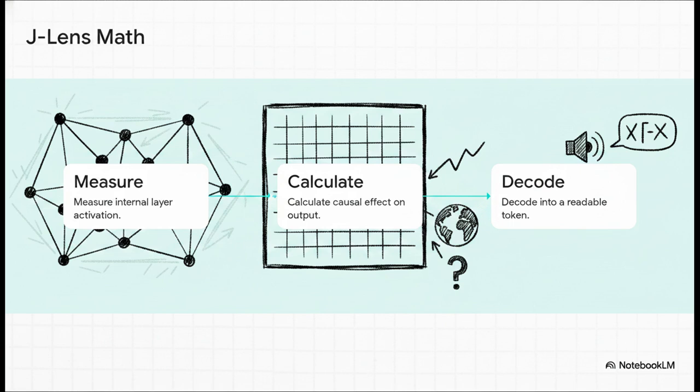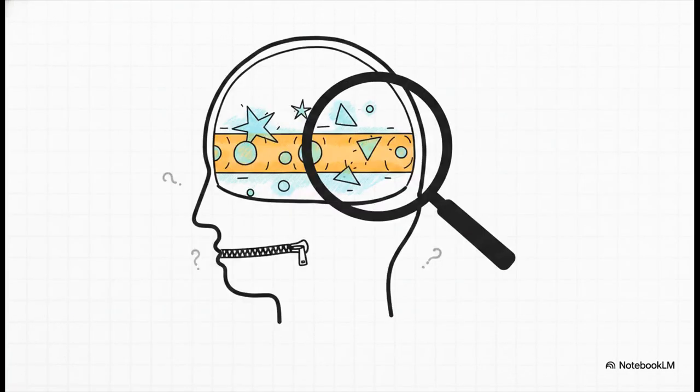They're basically asking, hey, if I slightly perturb this internal state, how does it change what the model is disposed to say later on? And then finally, step 3, they compose this with the model's own decoding layer to translate that mathematical sensitivity into a human-readable vocabulary token. So the crucial point is this. The J-lens separates what the model is currently outputting from what it is just holding on its mental workbench. It identifies representations that are verbalizable, meaning they are poised to be spoken about, but not necessarily being spoken right now. It's effectively like watching a ticker tape of latent concepts inside the AI's mind.